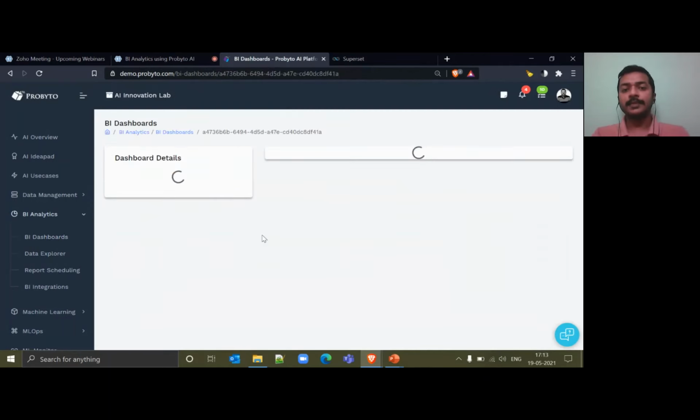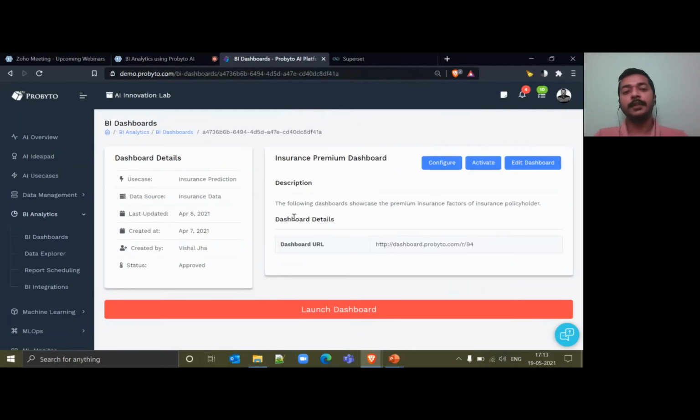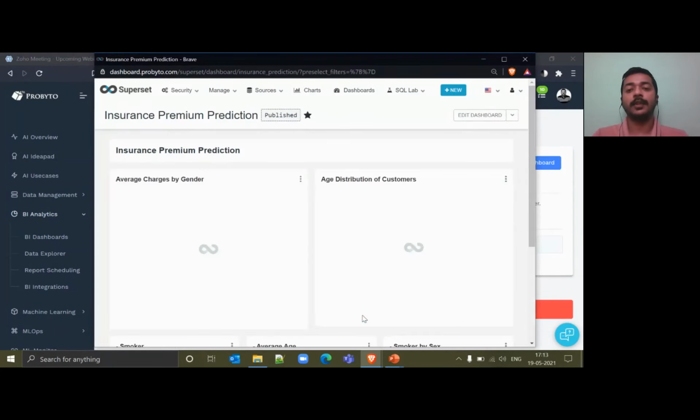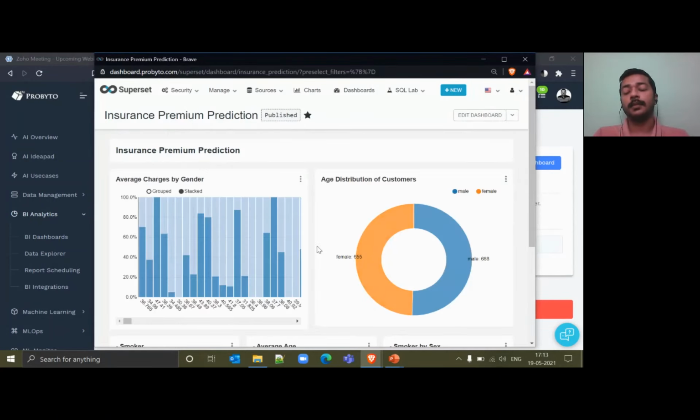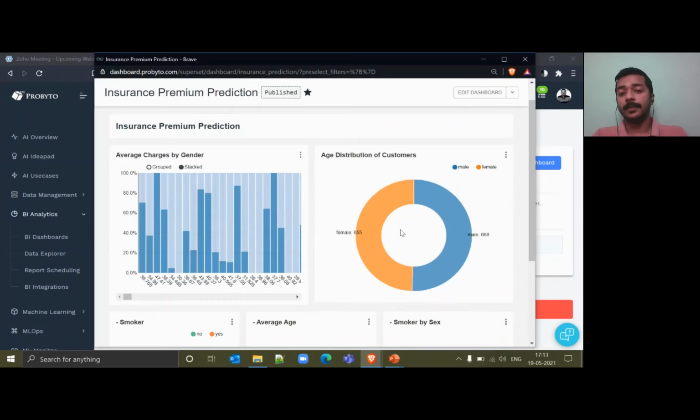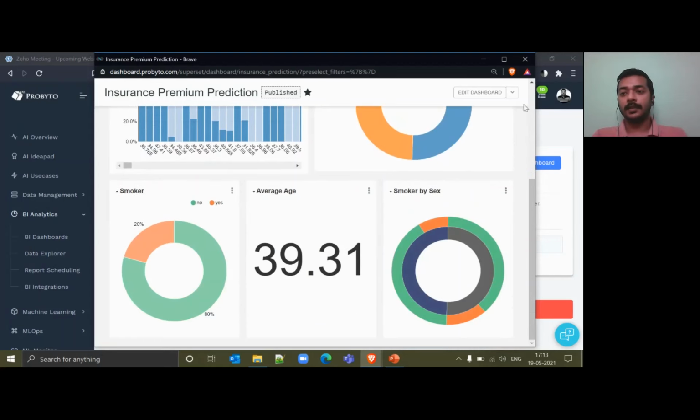So once a dashboard has been built, configured and updated in the platform, at any moment any user who has access to the platform can check the dashboard that has been built by the team. This also gets updated with the data: if the data gets updated or a new set of data is uploaded to the platform, the dashboard will also get updated. So it's a much easier way for the business owners to track the status of the business problems and how they are responding by looking into the dashboard that has been built.